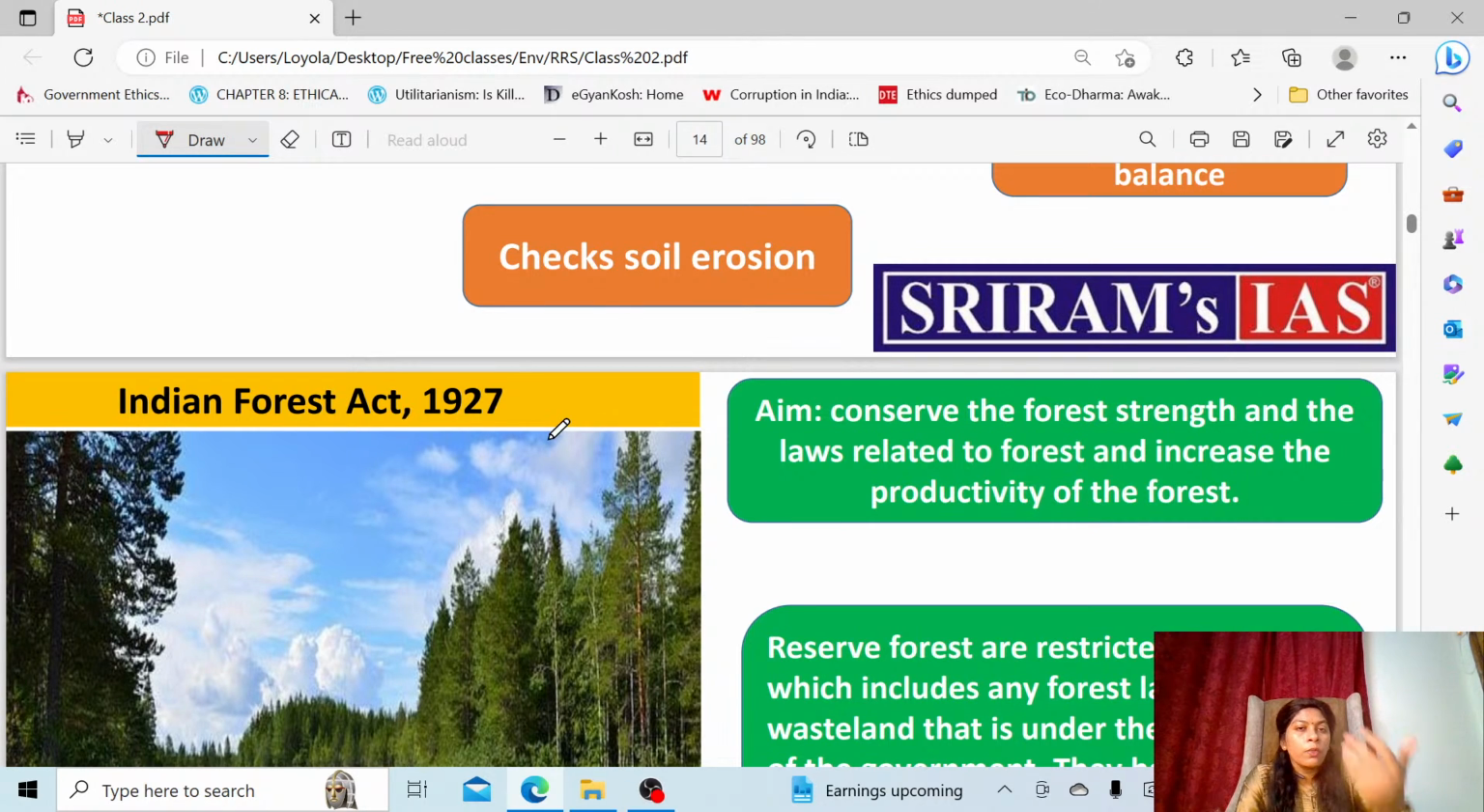Then you come to the important section. I told you the questions will be from inside. This act is the one which first classified forest into three kinds. One is reserve forest, second is village forest, and another is protected forest. So first we'll go with the reserve forest. What is called a reserve forest? In short form, I have given it here.